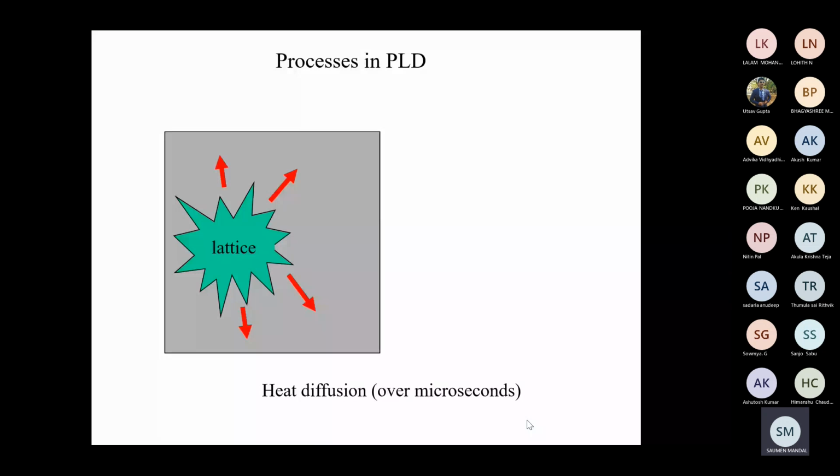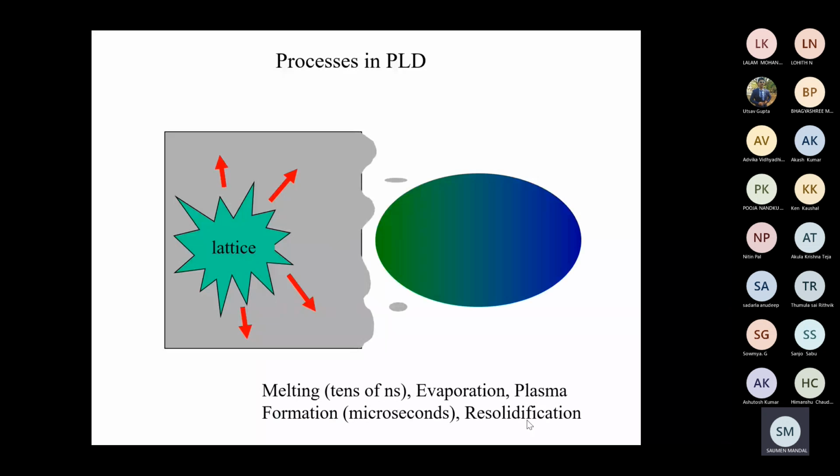And then heat diffusion is in microseconds, and in this process the melting follows. You can see the melting is tens of nanoseconds, and evaporation and plasma formation are also in microseconds. So one by one, first the melting, then evaporation, it will go to atomic level, then plasma formation, and resolidification sometimes happens.